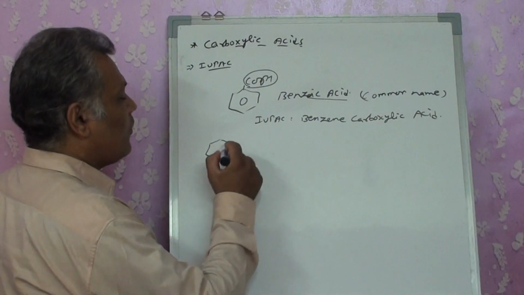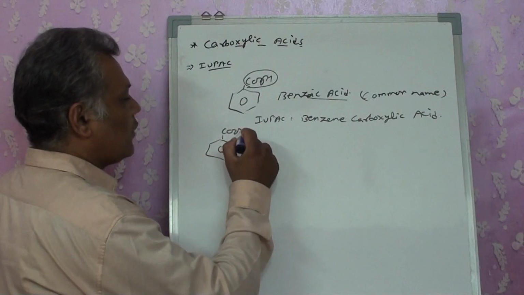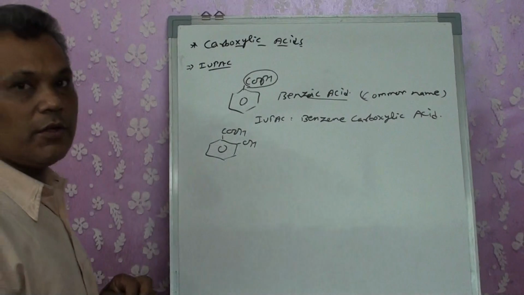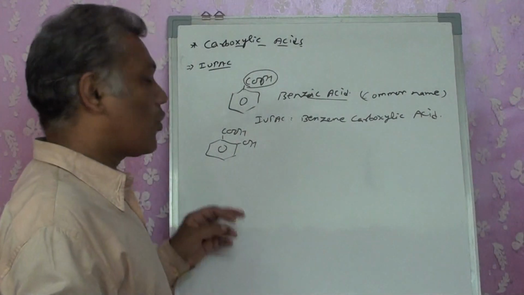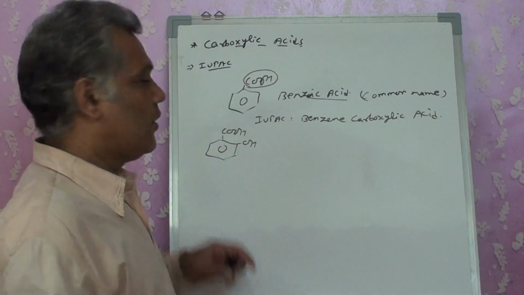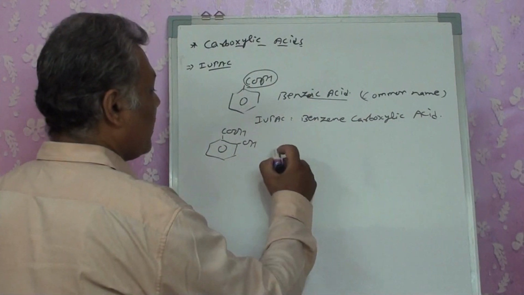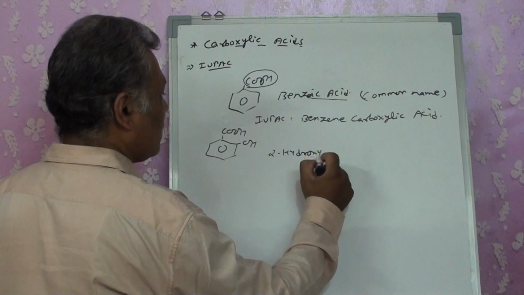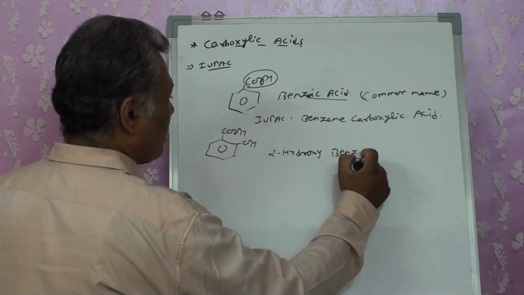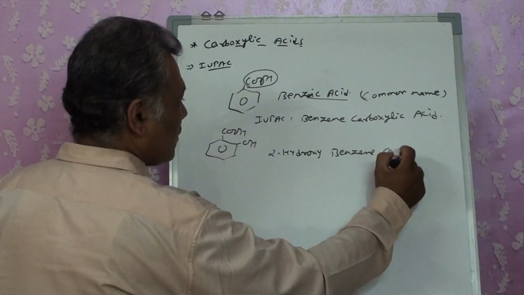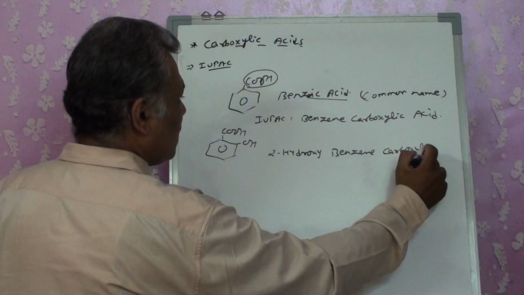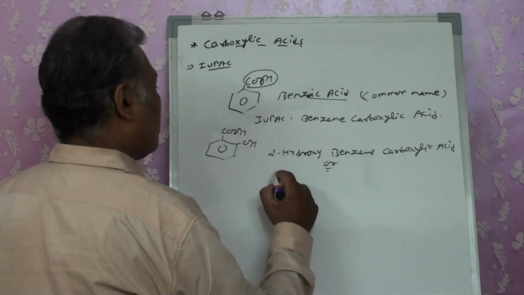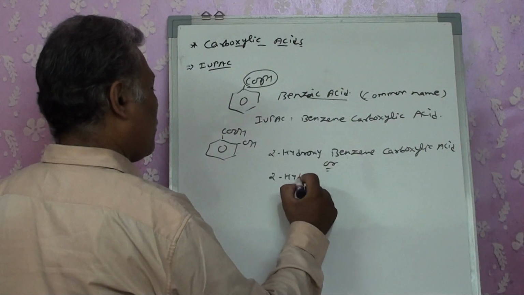Similarly, if I am given the compound with COOH and OH, we know it. We have written its name as a common name, salicylic acid. But its IUPAC name is 2-hydroxybenzene carboxylic acid, or 2-hydroxybenzoic acid.